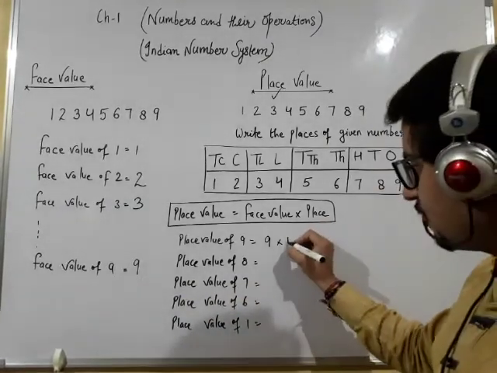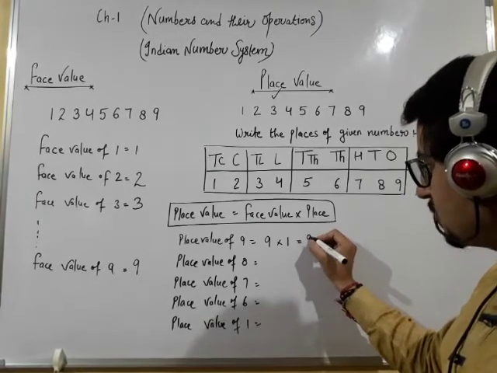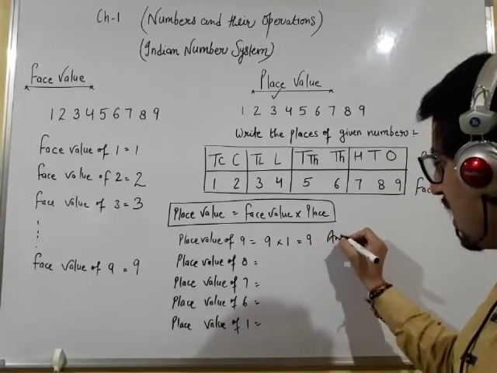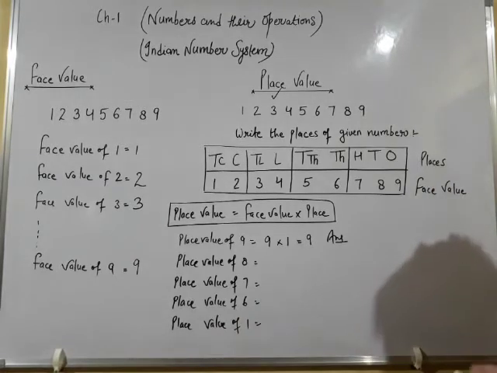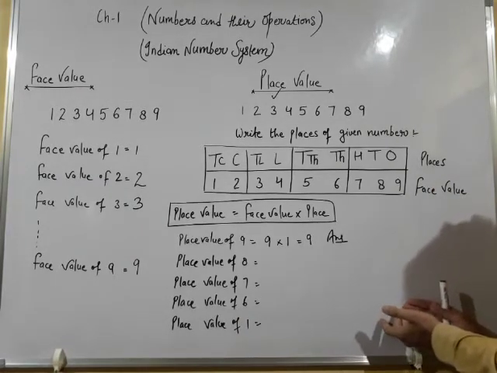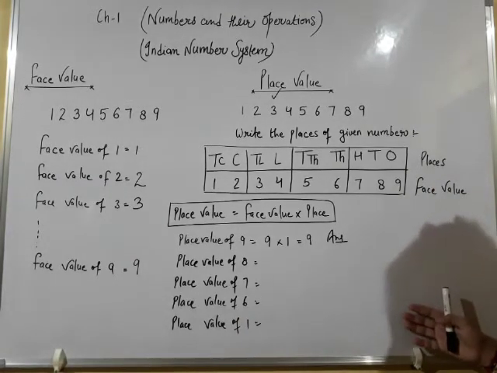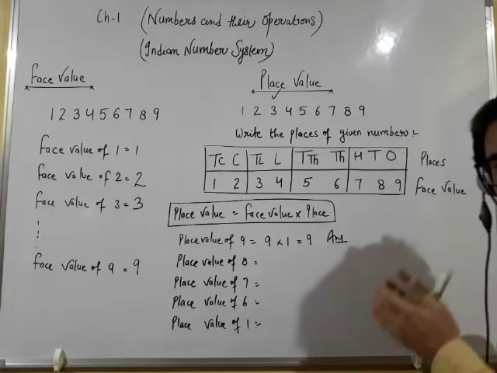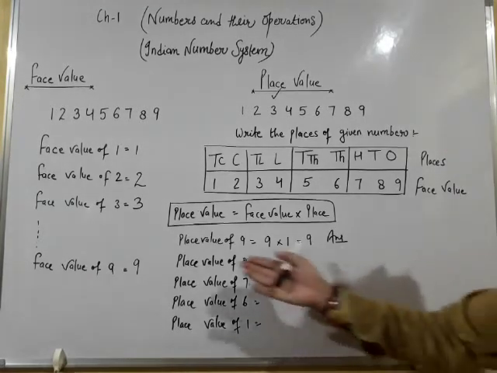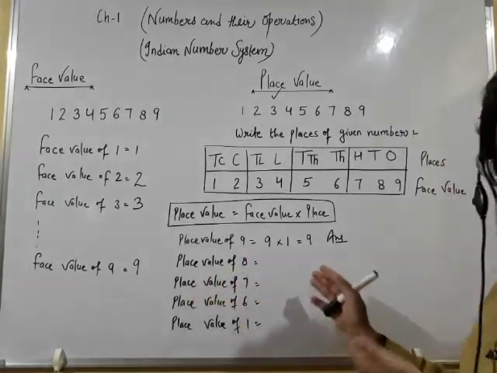So we will write here 1. 9 multiply 1 will be equal to 9. This is the required place value of 9. This is a very simple topic, so no need to get confused in this topic. Can you find the place value of 8 now?